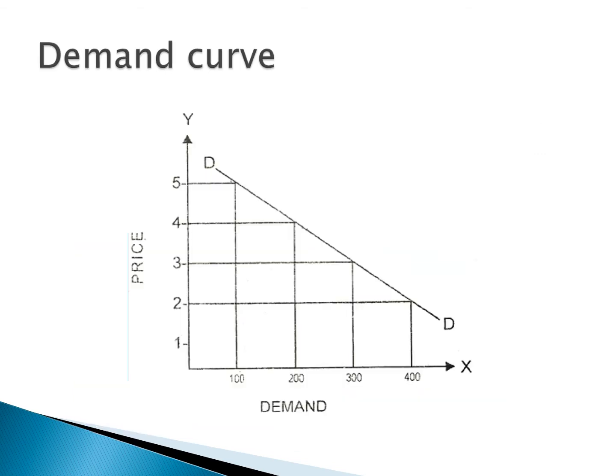Demand curve. X-axis represents demand, Y-axis represents price. DD is the demand curve. If the commodity price is 5, the quantity demanded is 100. The commodity price decreased to 1, the quantity demanded increased to 500.